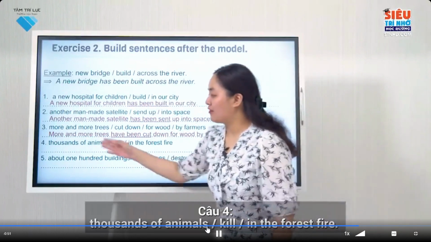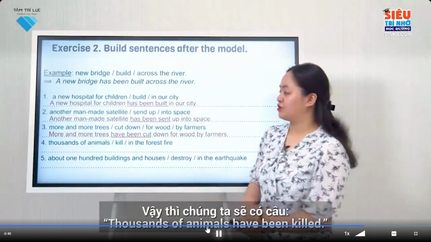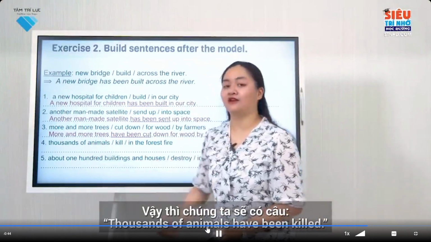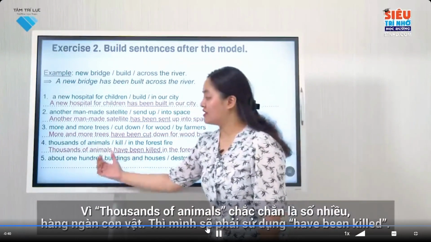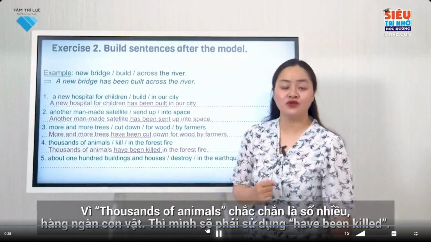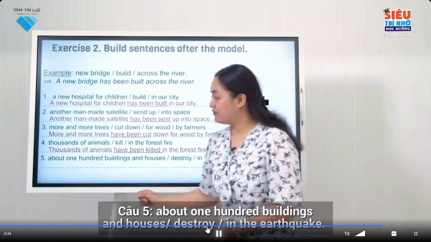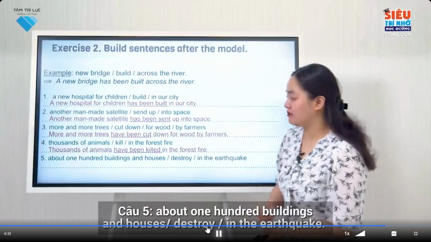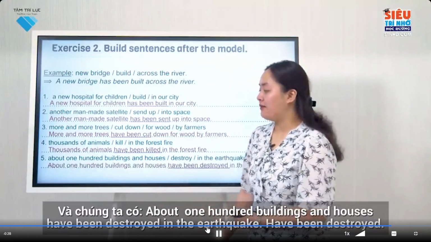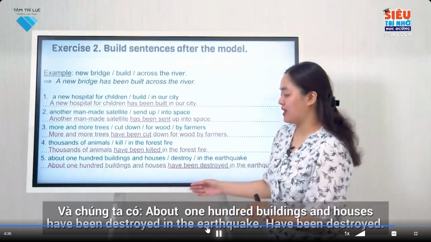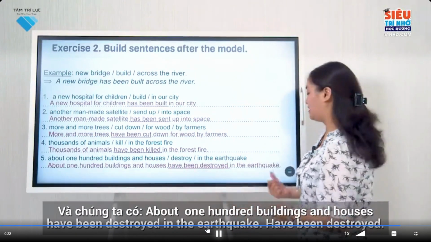Number 4, thousands of animals kill in the forest fire. Then we will have a sentence, thousands of animals have been killed. Because thousands of animals is definitely a plural noun, then we will have to use have been killed. Number 5, about 100 buildings and houses destroy in the earthquake. And we have about 100 buildings and houses have been destroyed in the earthquake. Have been destroyed.